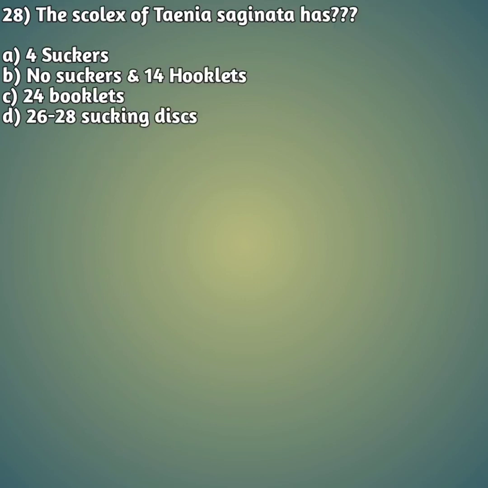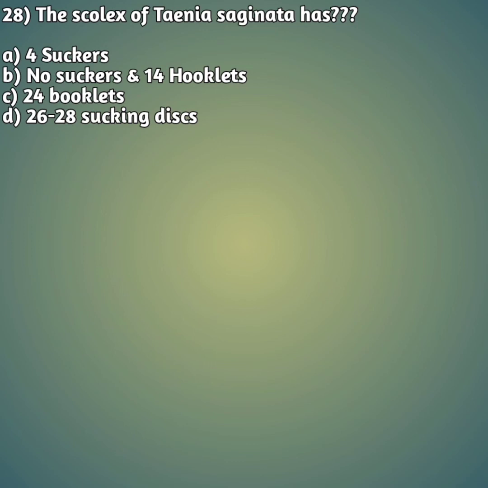The scolex of Taenia saginata has what? Option A 4 suckers, option B no suckers and 14 hooklets, option C 24 hooklets, option D 26 to 28 sucking discs. So friends, the right answer is answer A, that is 4 suckers.